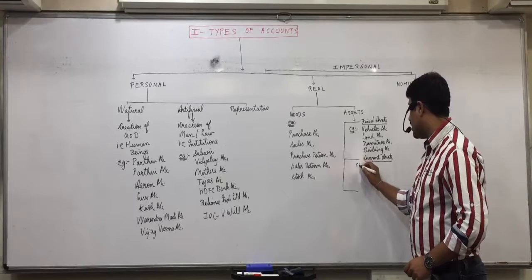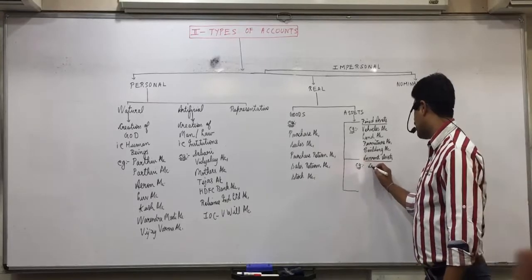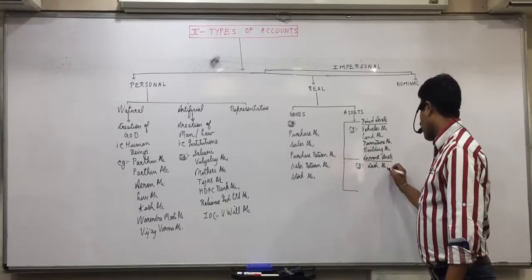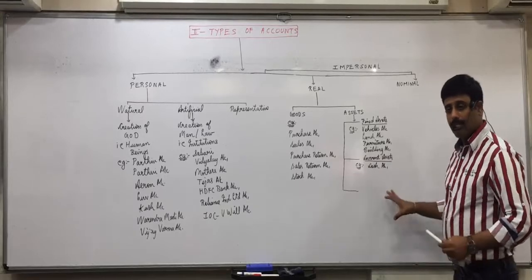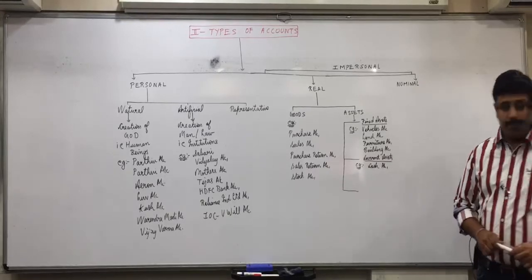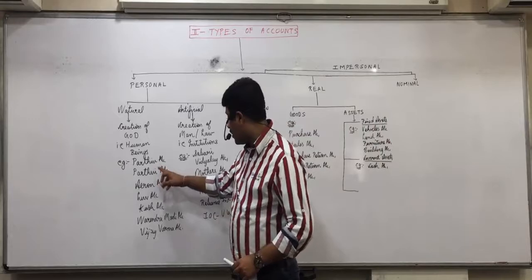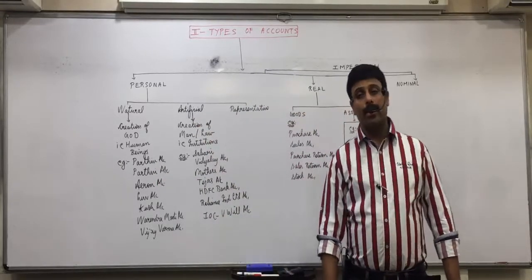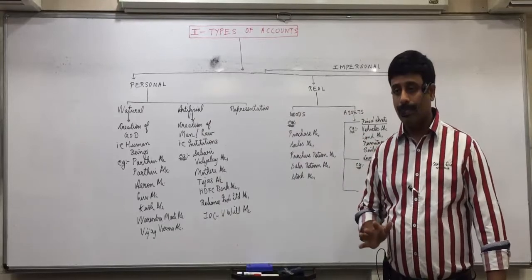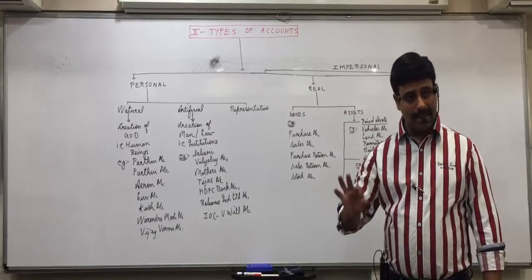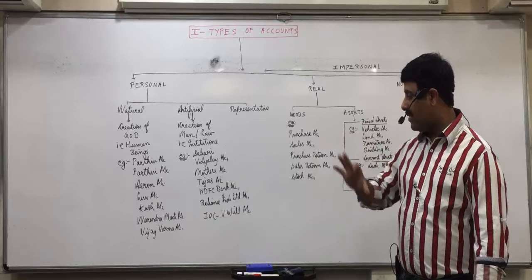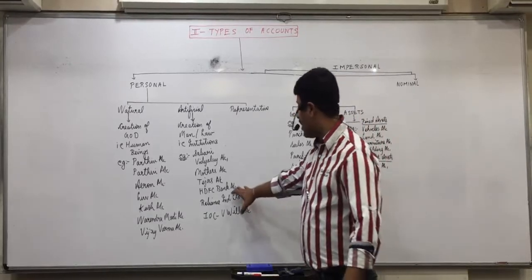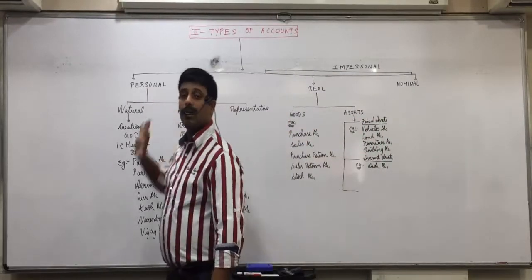So, two examples we had seen. One was cash balance. But we're not right here. Because whenever we solve the questions, we will include bank in artificial person. It is a current asset also. Bank balance is current asset also. But whenever we solve the questions, we will take bank account as personal account.